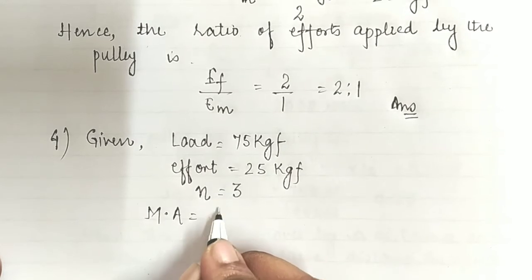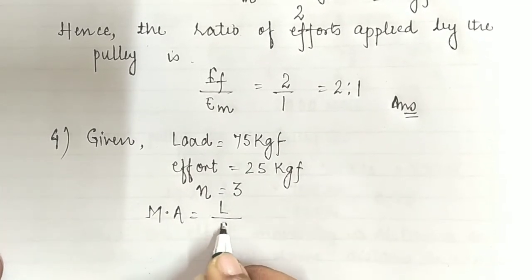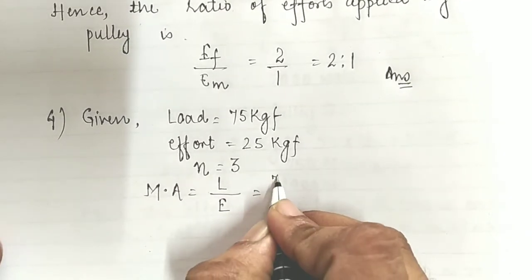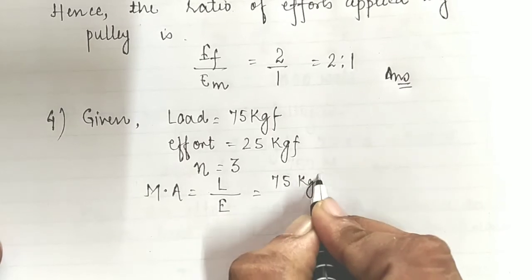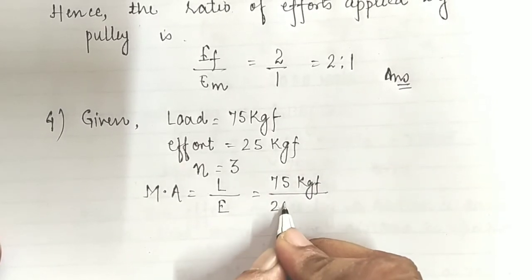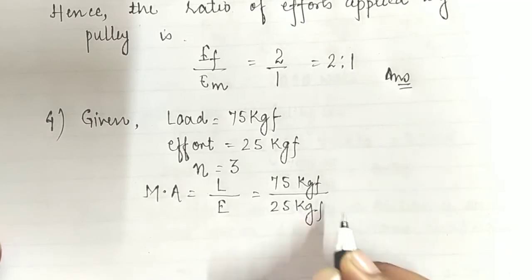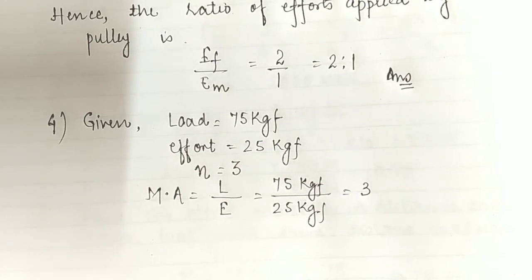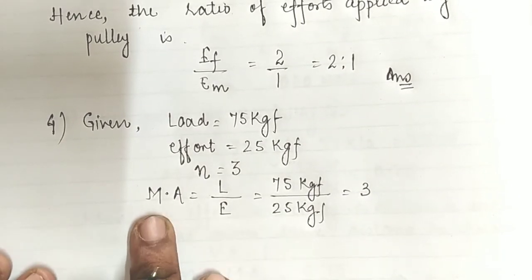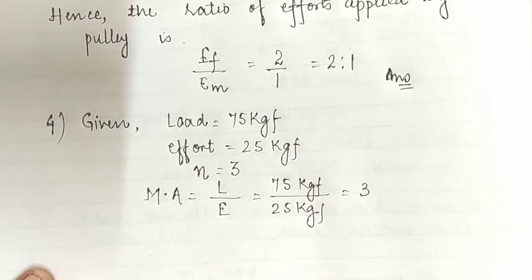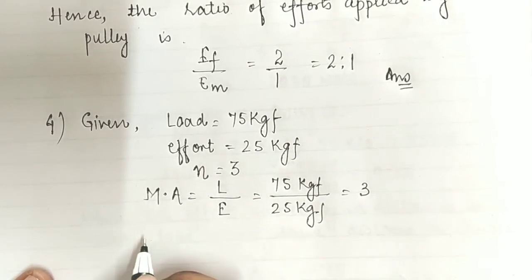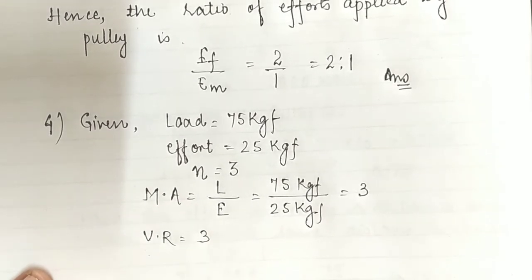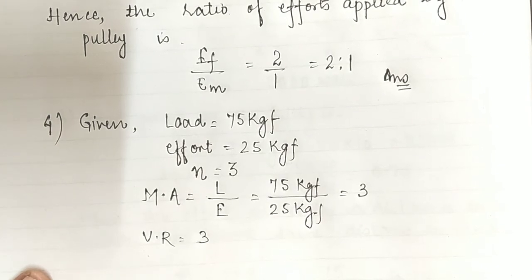Then the mechanical advantage is nothing but the ratio of the load to the effort. So children, inside of the question the load is given as 75 kilogram force, and also the effort is given as 25 kilogram force. So in this condition we can say that the mechanical advantage will be equal to 3. And also children, we know that whatever be the amount of the mechanical advantage for a pulley, it will have the same velocity ratio. So here we can write that the velocity ratio will also be equal to the mechanical advantage, which is equal to 3.